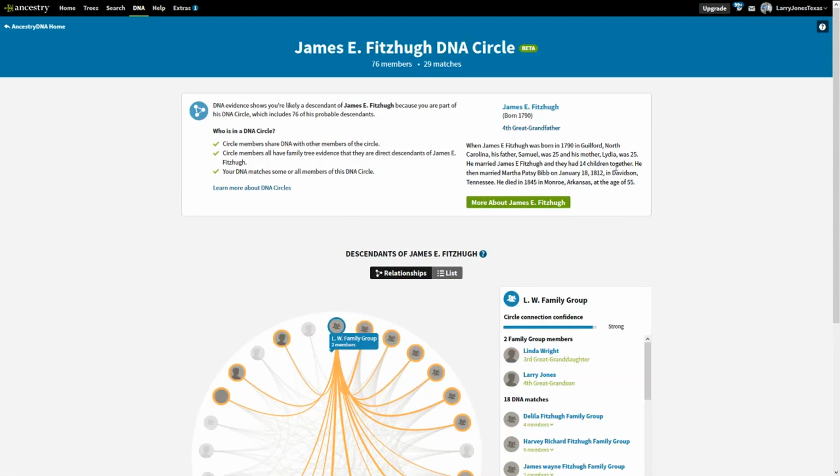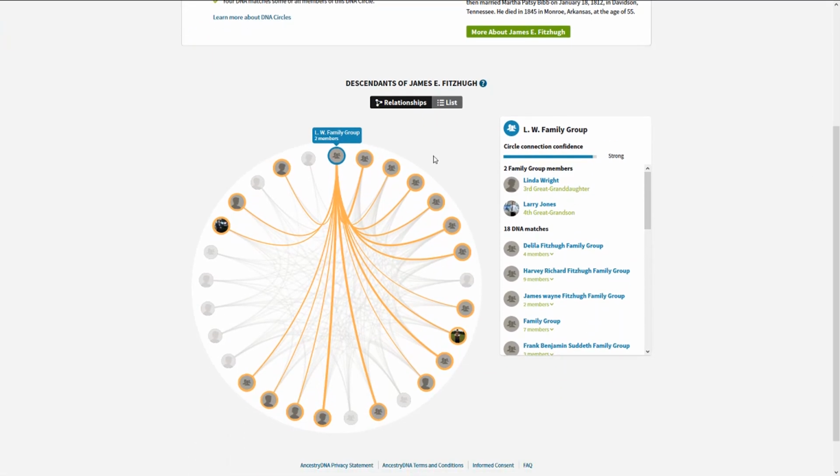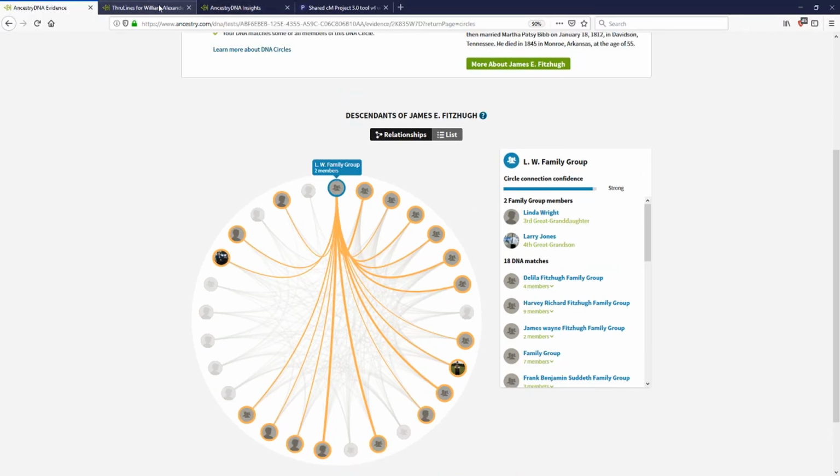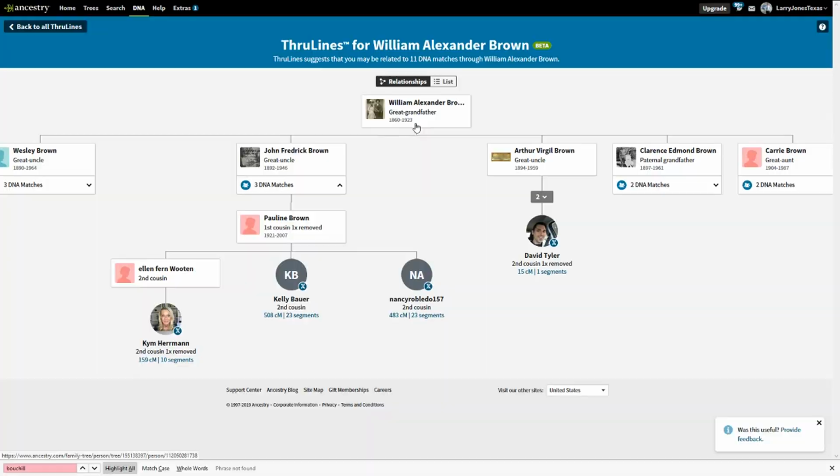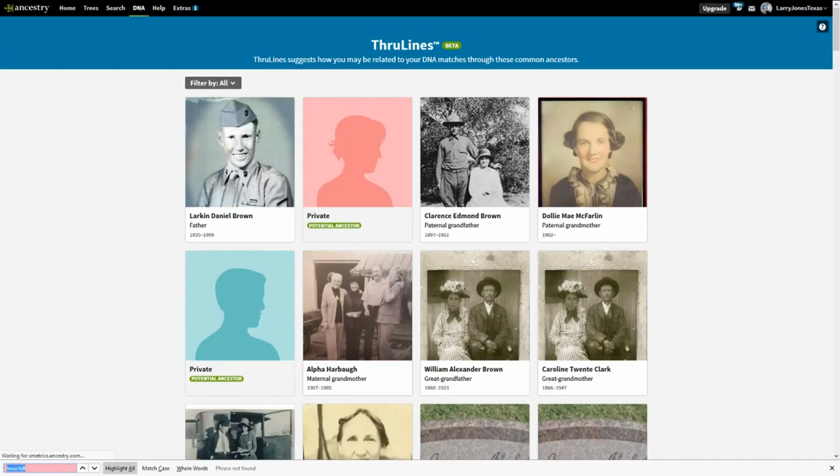I mean, looking at Fitzhugh, there's no doubt in my mind that I'm a descendant of James Fitzhugh. I can look at this DNA match for the circle and tell I'm there. I may not know how just yet. I may have to work on that line, but I know it's there. In ThruLines, Fitzhugh isn't even in here. So it gives me no information. There's nothing to even find on it.